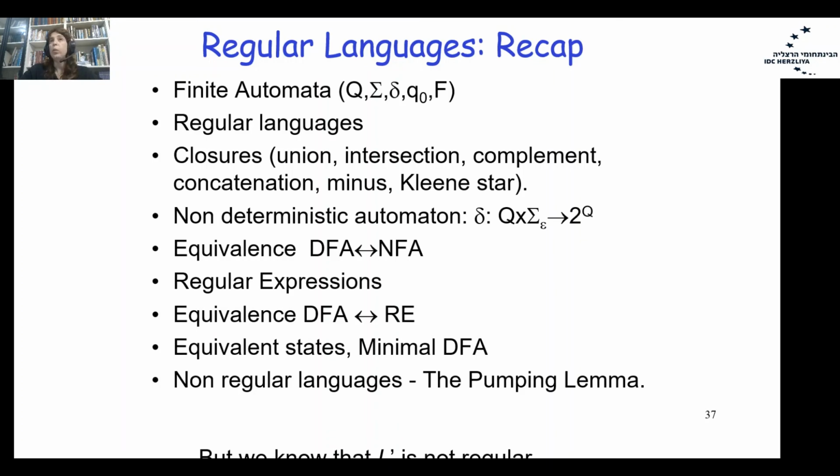We talked about regular expressions, how you write a regular expression, how you transfer a DFA to a regular expression, and how you transfer a regular expression to a DFA. We talked about equivalent states and how you build a minimal-state DFA. And today we talked about how you show that some language is not regular. And usually we will use the pumping lemma to show that some language is not regular.